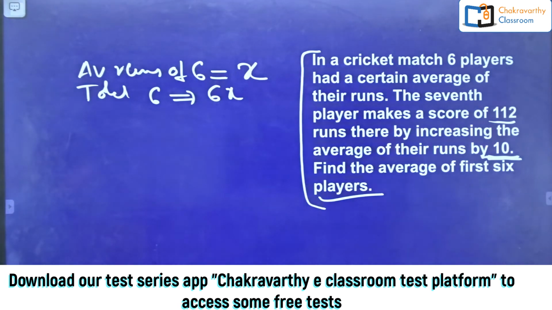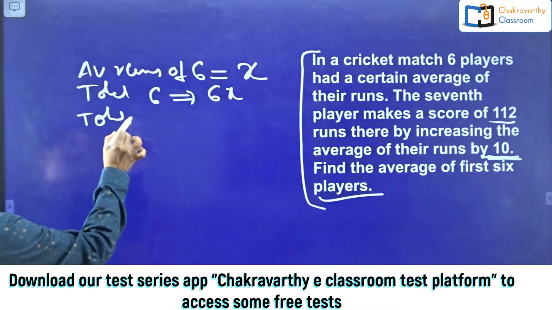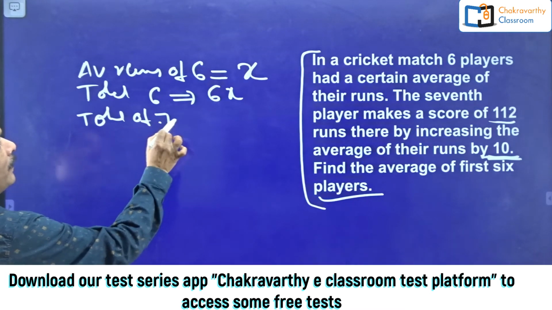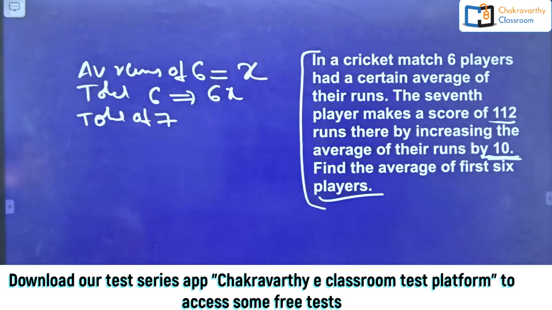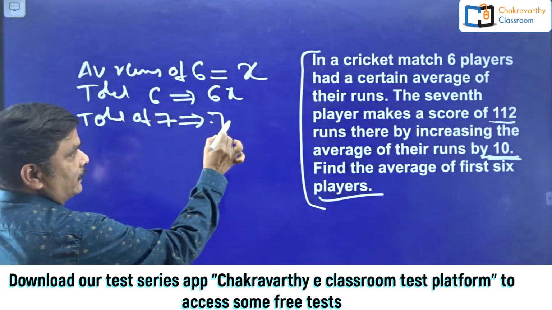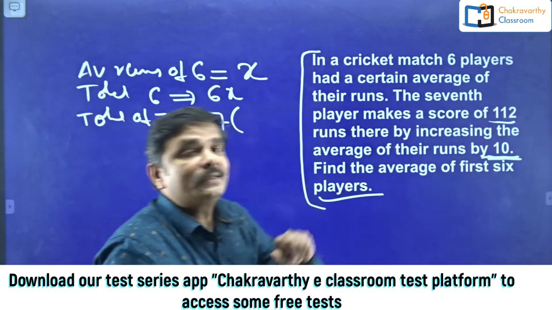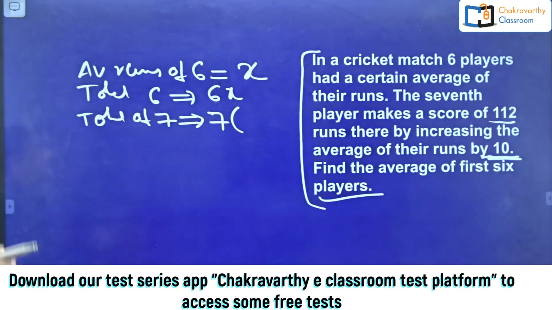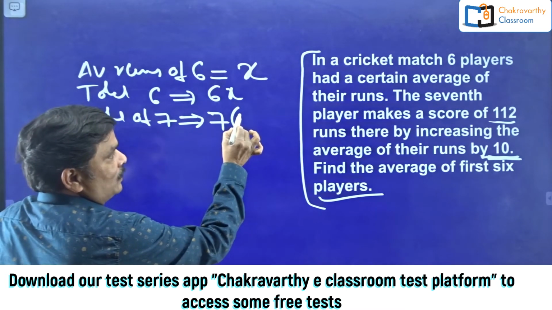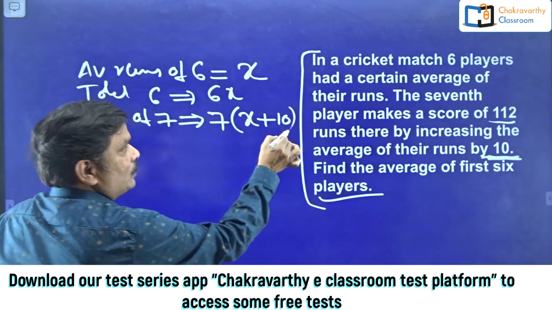What's the meaning of this one, students? Here, total of 7 persons. What is the total of 7 persons here? Total of 7 persons is 7 into, because of the 7th person, average has been increased by 10. Now 7 into the average will become the previous x plus 10, so 7 into (x plus 10).